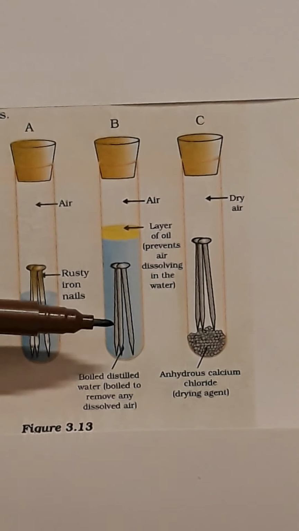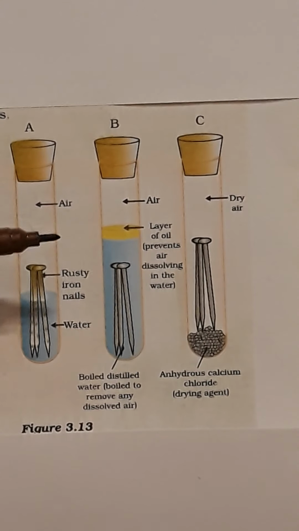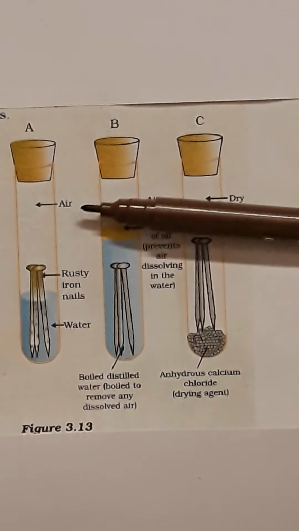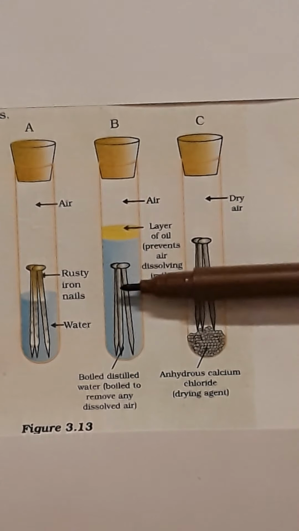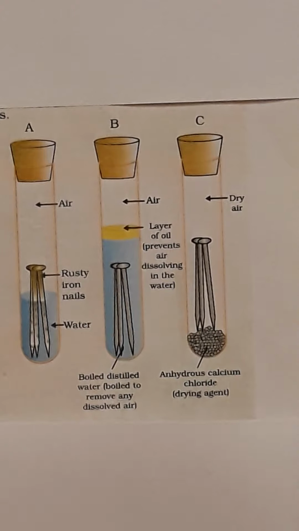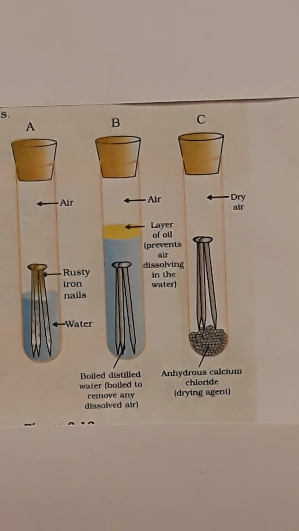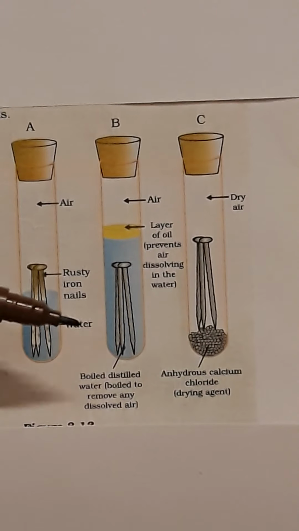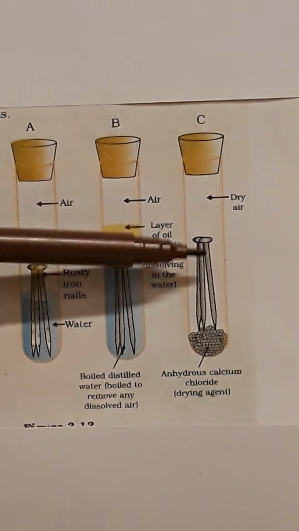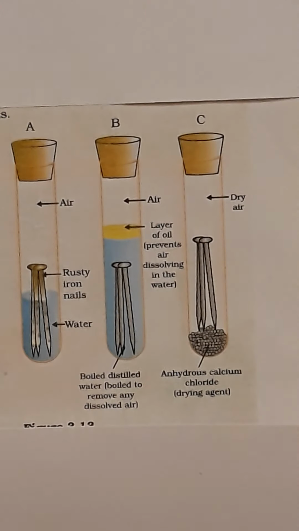So in this particular test tube, the first one, there is air and there is also water. In the second test tube, this nail is dipped in boiled distilled water. Okay. Now the water is boiled so that even if there is a little bit of moisture over the water, that little moisture will condense and there will be only water here. So in this particular second test tube, there is only water. Is that clear to everyone? And if you look at the third test tube, it is seen that it is absolutely dry. Is that clear? There is only air over here, only air.